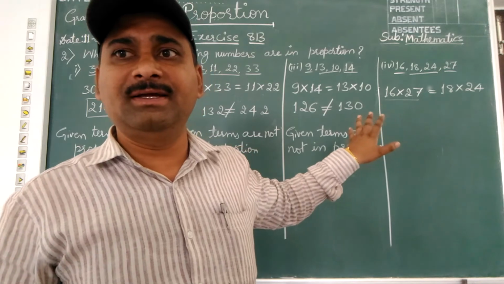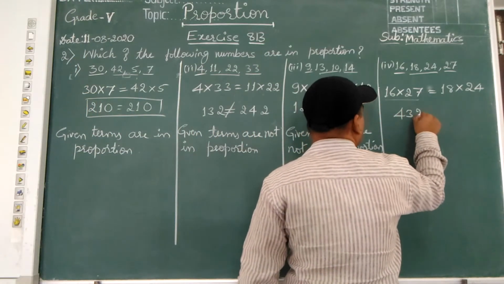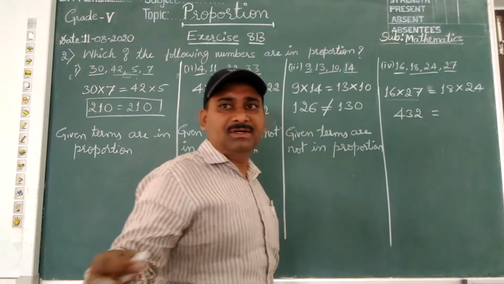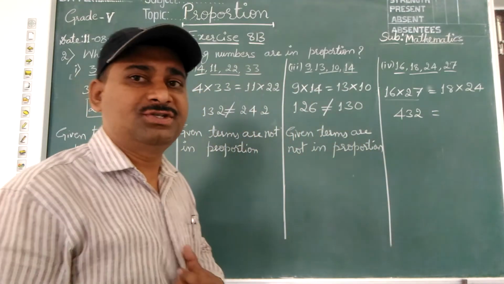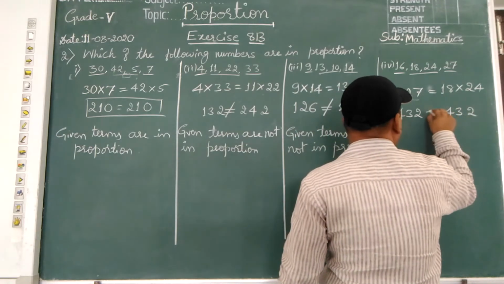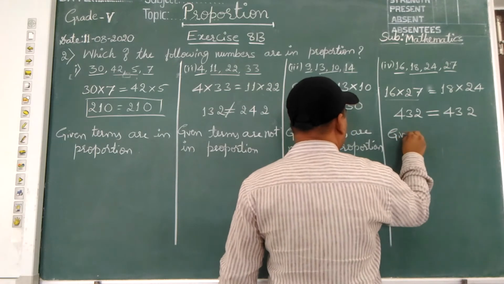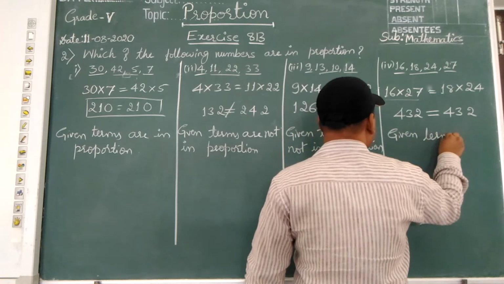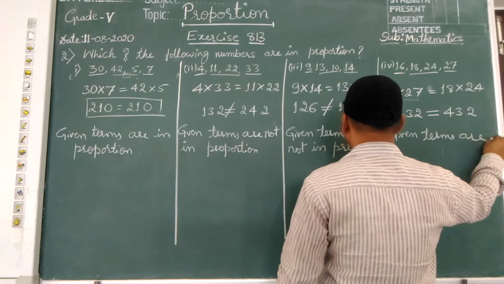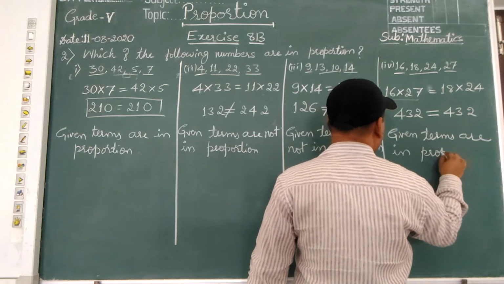You multiply, you will get 432. You multiply yourself in the rough. 18 into 24, you will get again 432. Both are equal. Then we can say that given terms are in proportion.